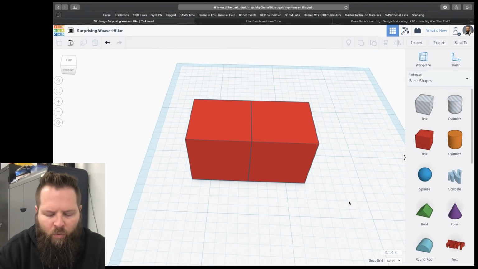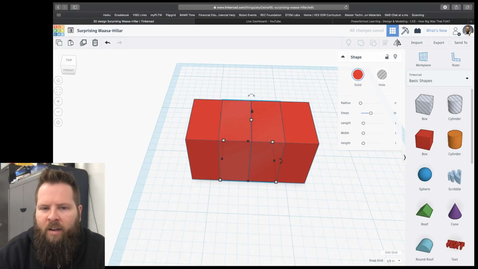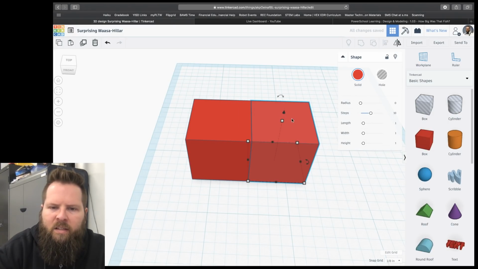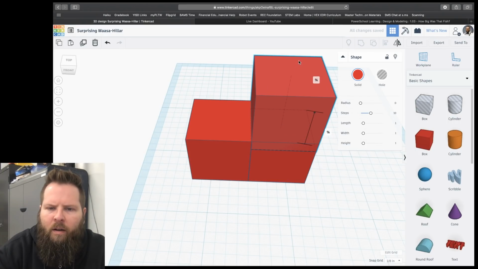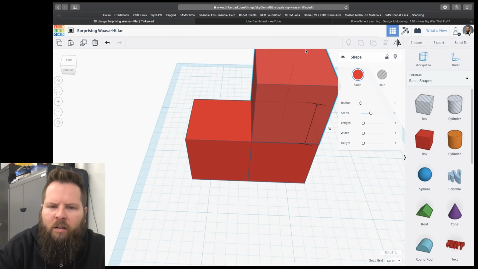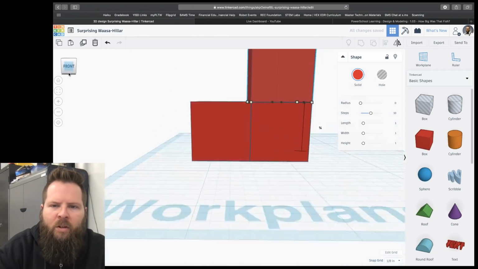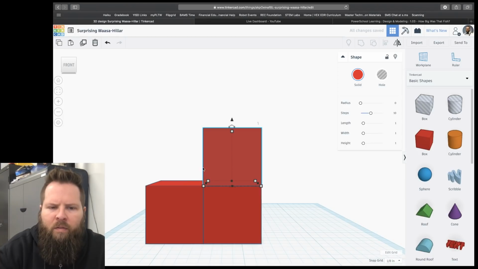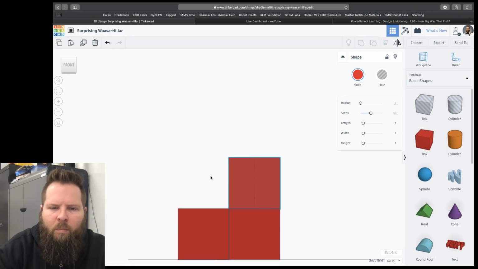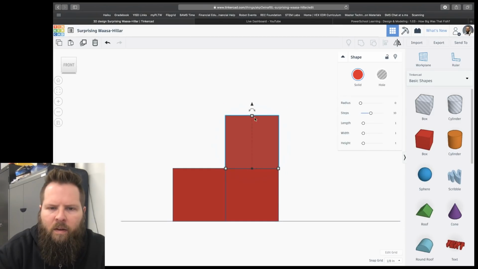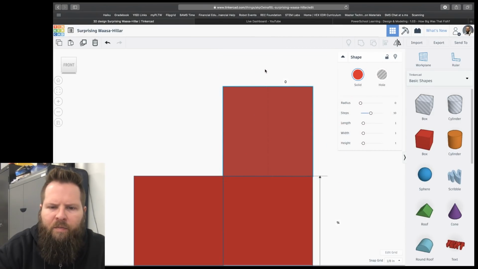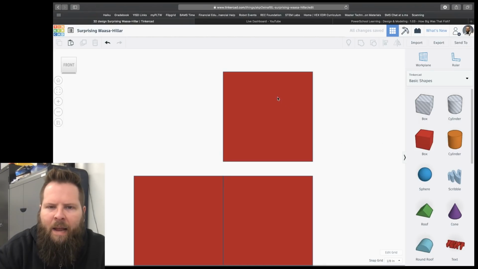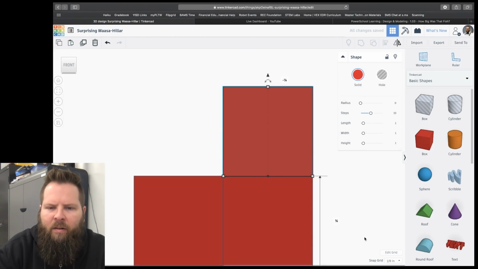Okay, I'm going to do Control V again. Now I got another cube. I'm going to go over a couple times, and then I'm going to click this little arrow guy right there and drag it up until it's just, if I go too far, I'll just go back down. And it might be easier to work with this on the front view. Remember, we want to be in orthographic view. If you're in perspective, you want to switch it. Because then if I have it like that, I have a little gap. I don't want a gap. I'm going to drop that down right there.